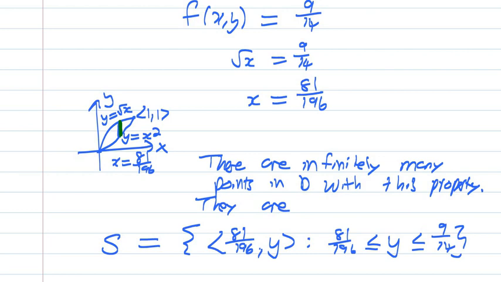So to describe all of the green points, I'm going to say it's all of the 2D vectors of the form (81/196, y), where the y value is between x squared and the square root of x. Because it's x squared, this should actually be that value squared. So x is 81 over 196. So y lies between x squared and the square root of x, so y lies between this value and this value.